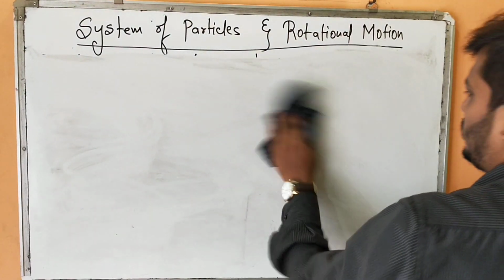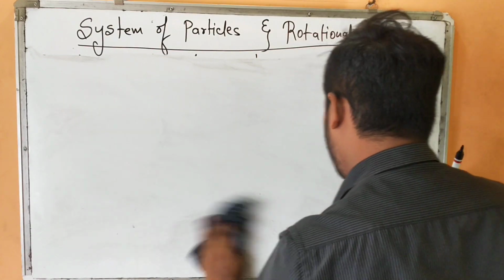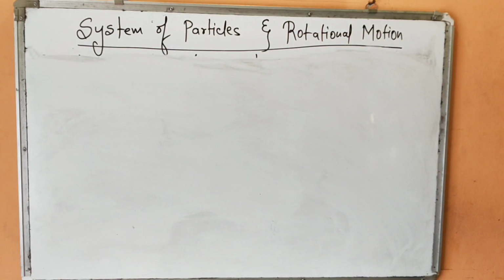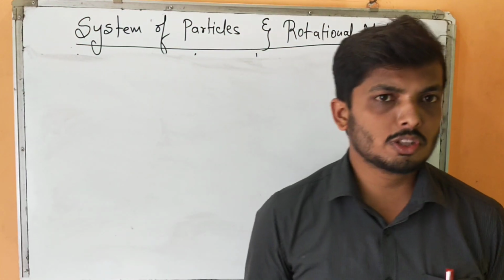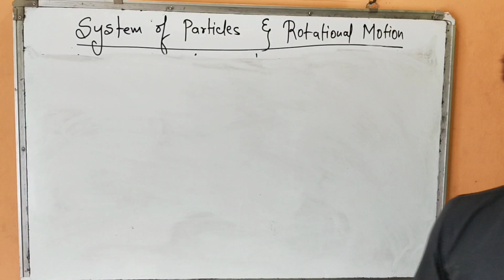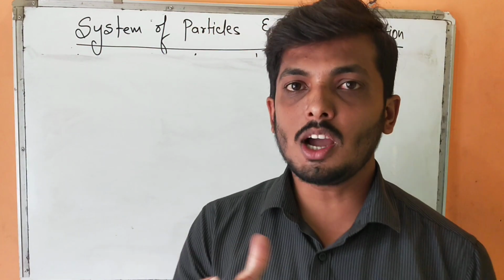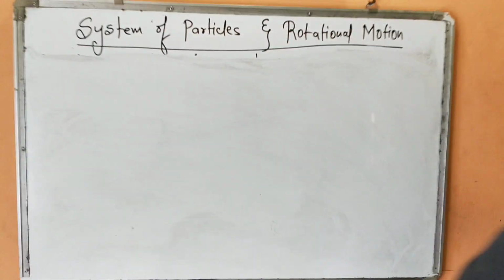Now, all of you know the rotational motion. If I give an example, Earth rotates about its axis as well as Earth revolves around the sun. So there is a difference between rotation and revolution. Rotation means rotating about its own axis.